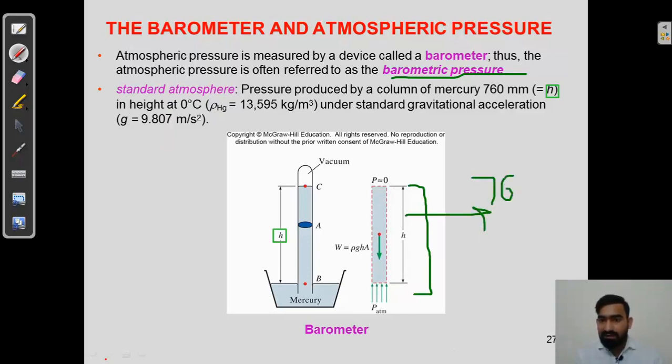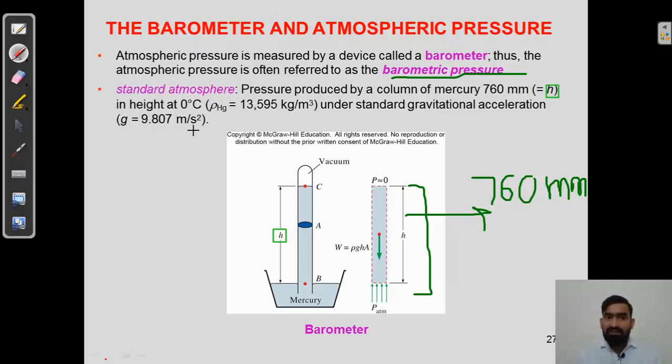This is when the mercury is maintained at 0 degree Celsius, with rho of Hg, the density of Hg, being 13.6 times 10 to the power 3 kilogram per meter cube, under standard gravitational acceleration g equal to 9.8, or to simplify the calculation, 10 meter per second square.